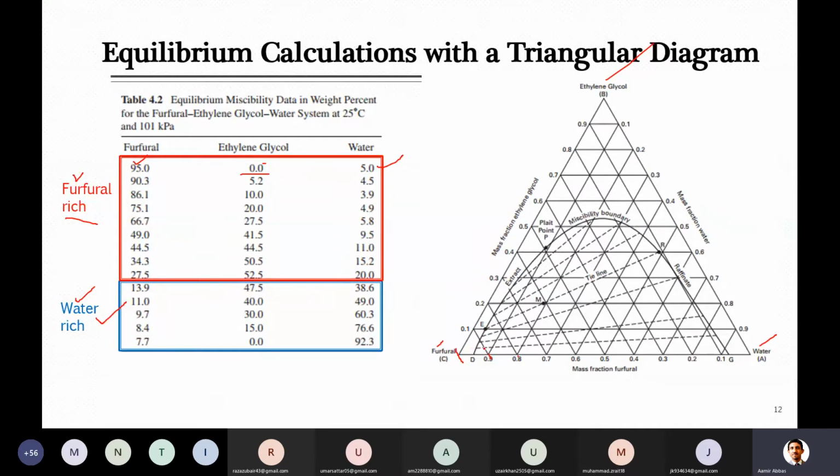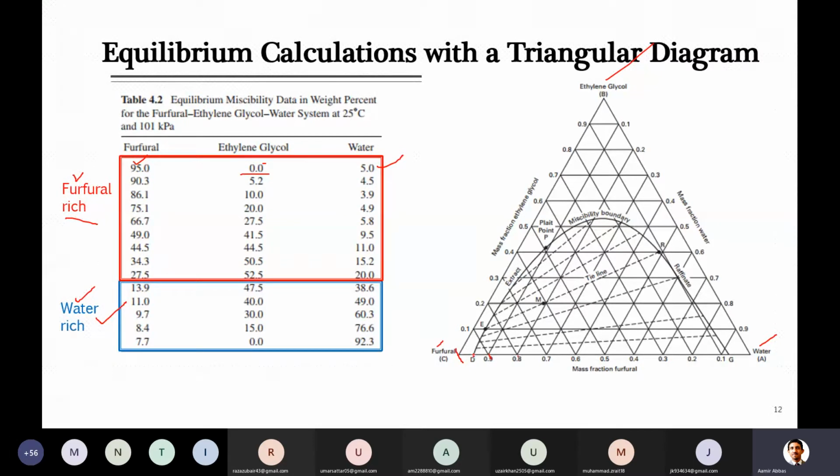So these are for furfural, and we know it is just 95%. Let's see where 95% should be, definitely between 100 and this point. Let's say it is the point here, 95%. So what will be the other 5%? Definitely water, here 5%.